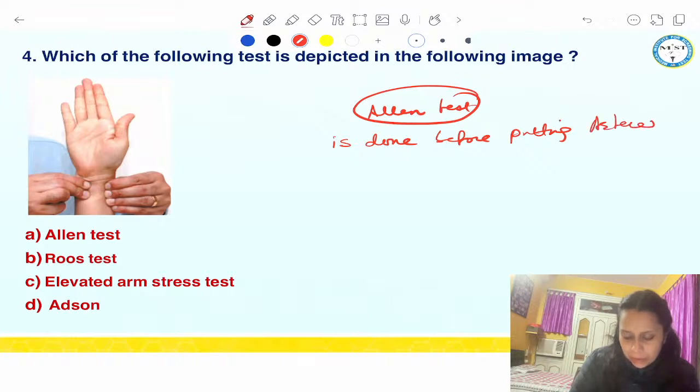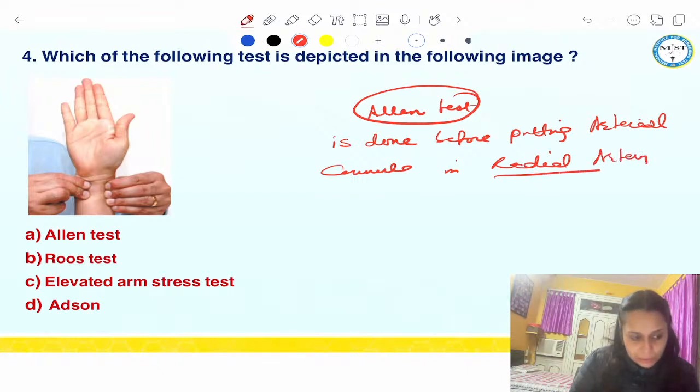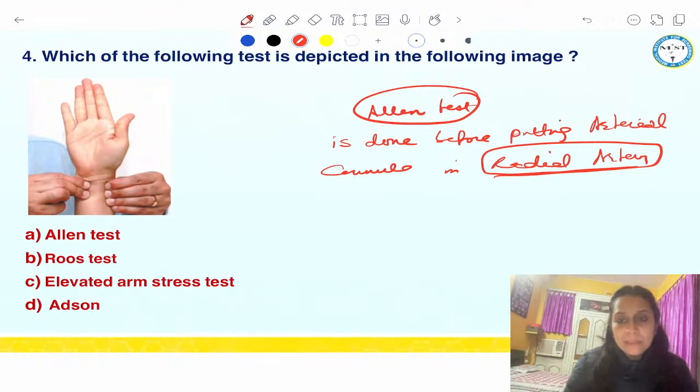This artery can go into spasm. So we need to check whether the area supplied by this artery would get proper blood flow or not, and that depends upon the arterial arcade between radial and ulnar artery. And to see that, we perform the Allen test.